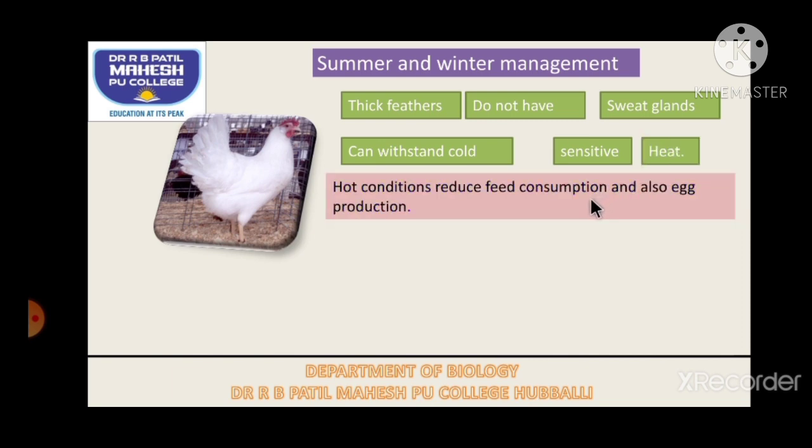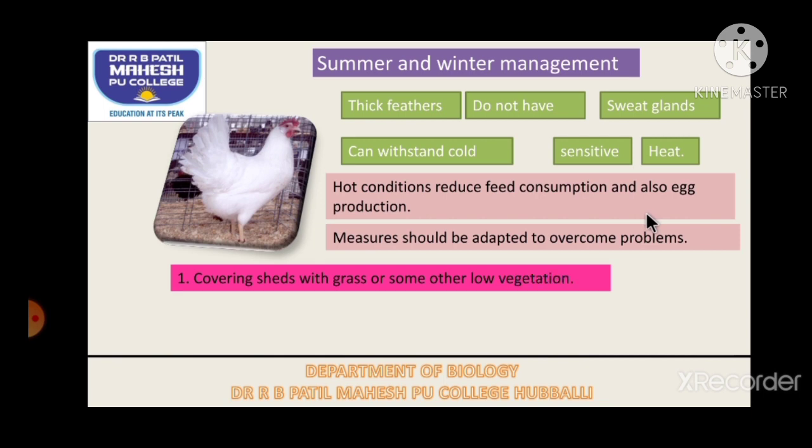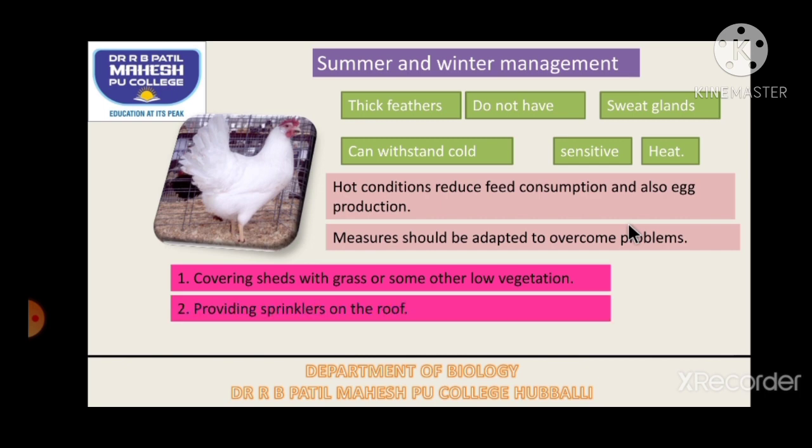We have to take care during summer about our fowls, because due to the high temperature our chickens will start producing less egg, and they also consume less food. So we have to take measures. What measures do we have to take then? We have to cover the poultry farm sheds with grass, or we should grow some low vegetation on the sheds of the poultry farm. If not, we have to provide sprinklers and it should be kept cool.